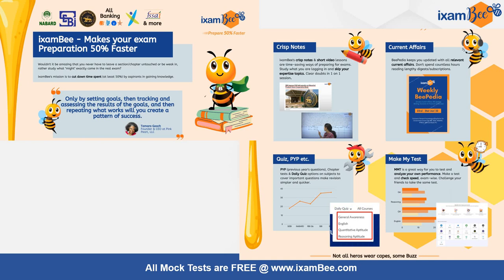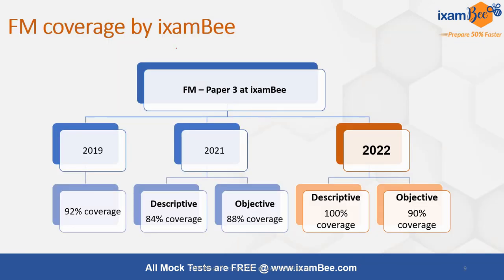And the proof of this you can see is about the coverage. If I talk about the finance and management paper coverage over the last 3 years, in 2019 we had a 92% coverage. This was 100% objective paper. Once we move to 2021, our descriptive paper, out of 6 questions, 5 questions we had covered. So 84% in percentage terms in descriptive. In objective we had 88% coverage. This year this has improved drastically, with descriptive coverage being 100% and objective coverage being 90%.